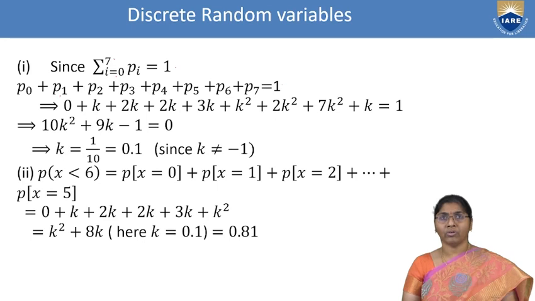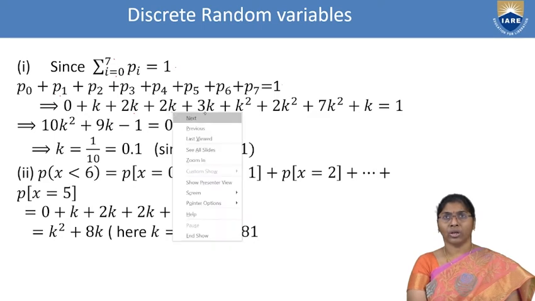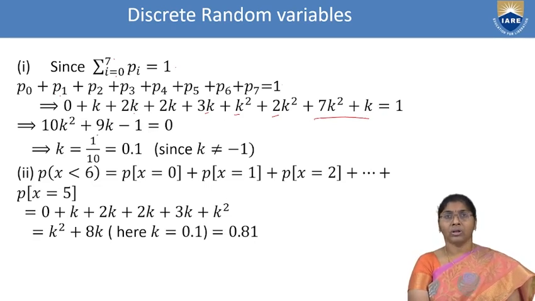Now P0 value is 0, P1 value is k, P2 value is 2k, P3 value is 2k, P4 value is 3k, P5 value is k square, P6 value is 2k square, P7 value is 7k square plus k. The total is nothing but 1. Now this is 10k square plus 9k minus 1 is equal to 0.